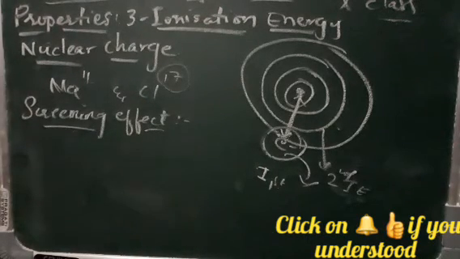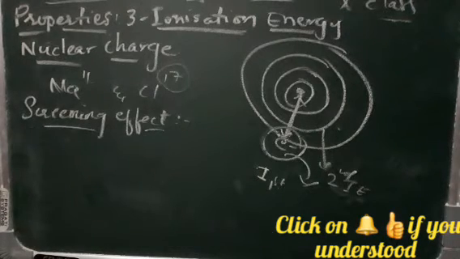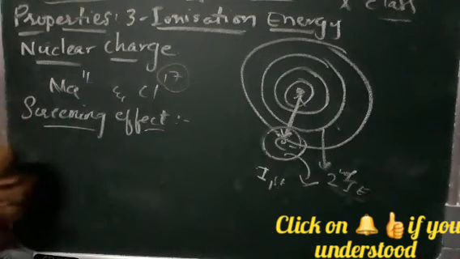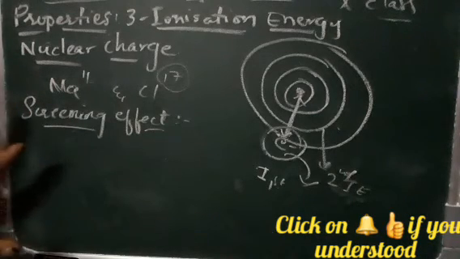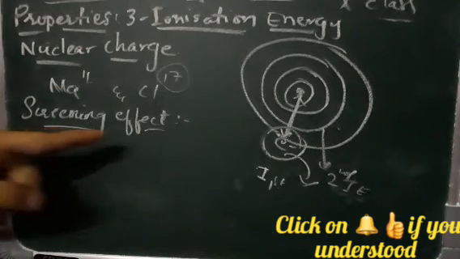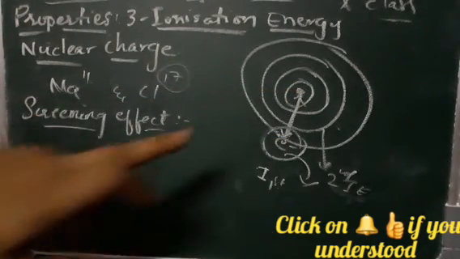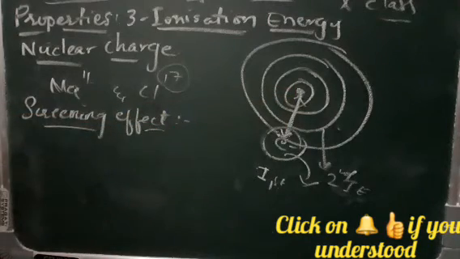So the next factor is the screening effect, also called the shielding effect. The more shells with electrons present between the nucleus and the valence shell, the more they act as a screen and decrease the nuclear attraction over the valence electron. If there are more electrons present in the inner shells, they act as a screen between the electron and the nucleus. So they decrease the nuclear attraction between the electron and the nucleus.